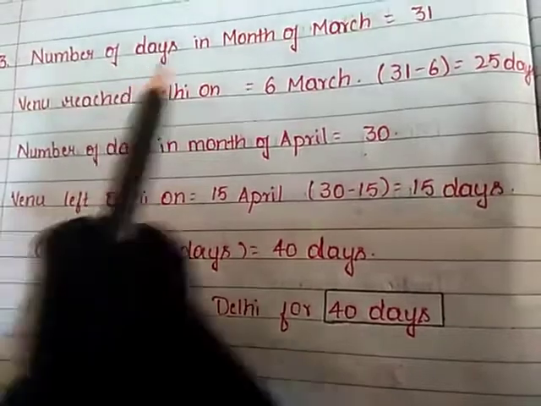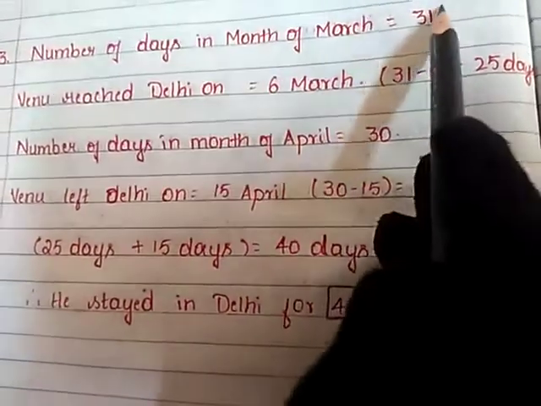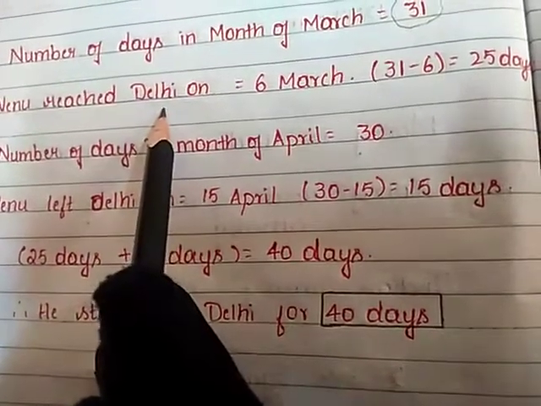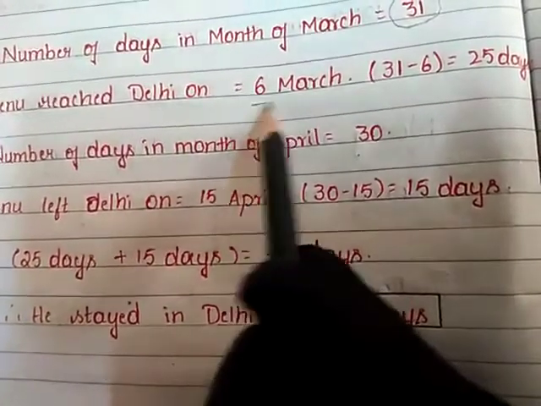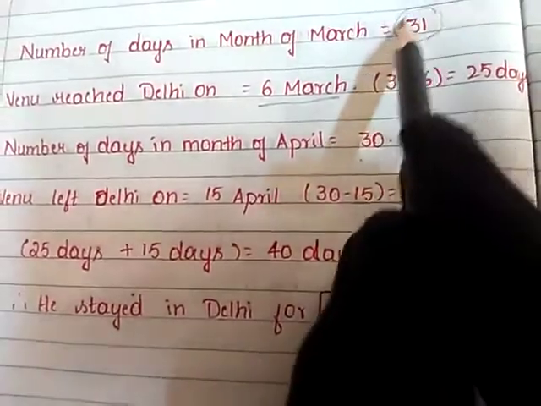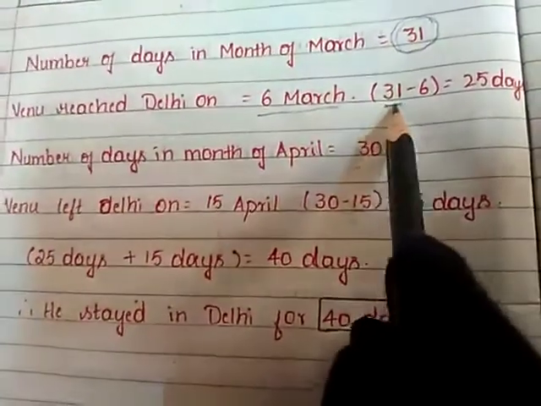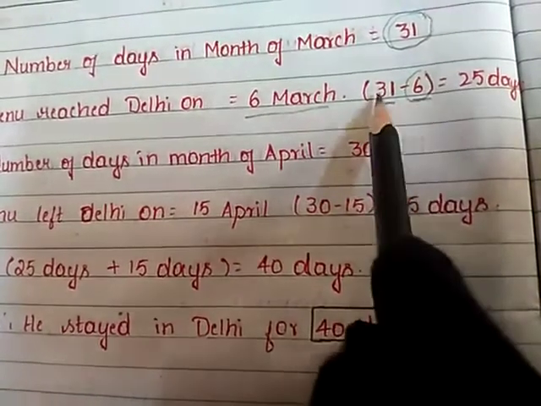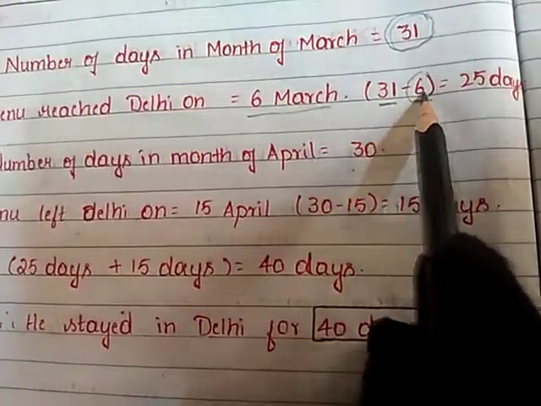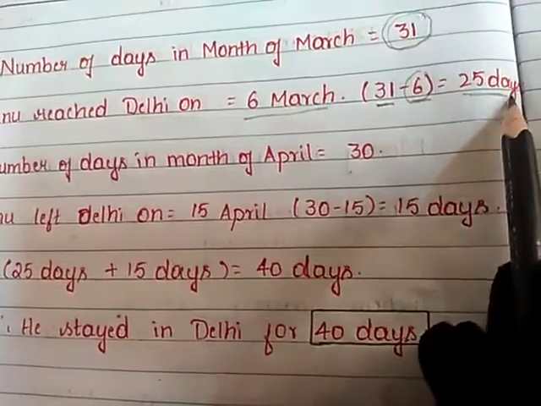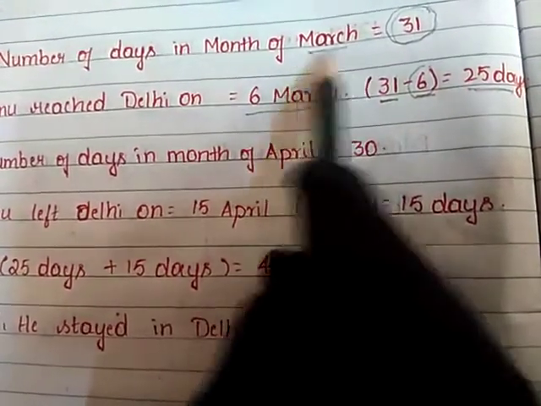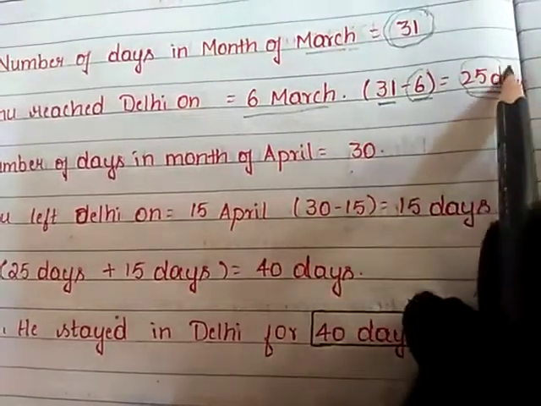So number of days in the month of March, we have 31. So he reached Delhi on which date? It was 6th March. So number of days subtracted from the date when he reached, that is 31 minus 6 gives you 25 days. So he stayed in the month of March 25 days in Delhi.